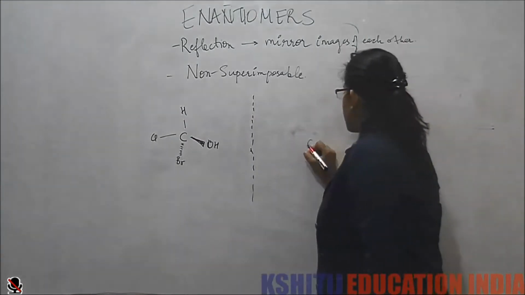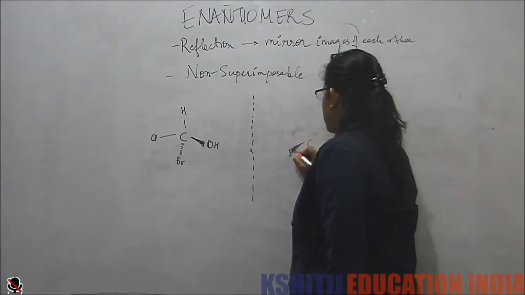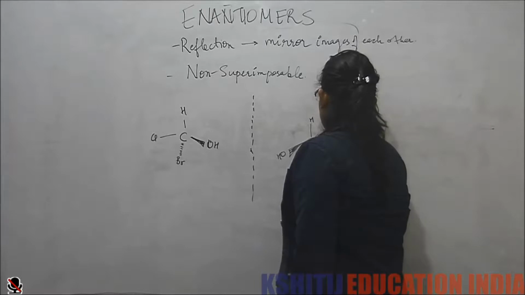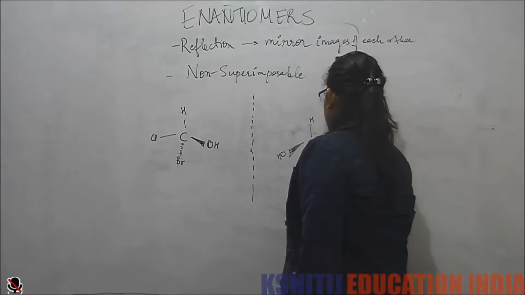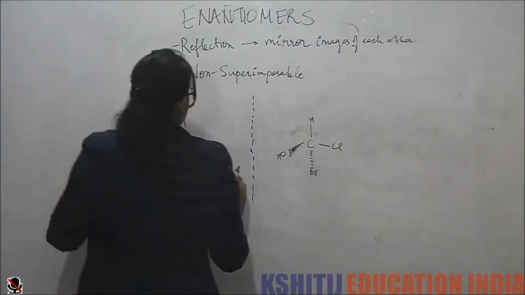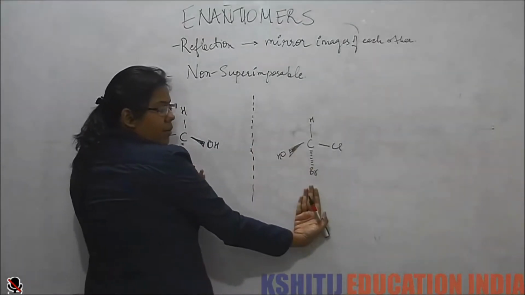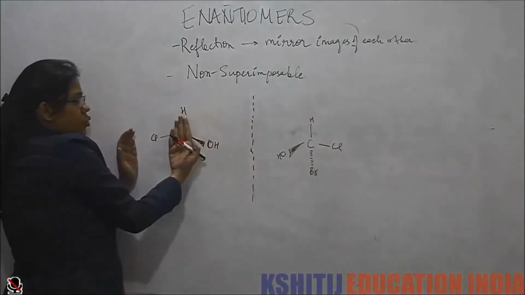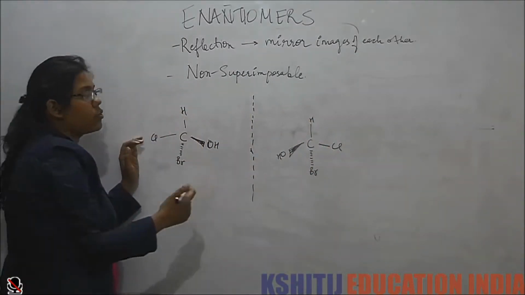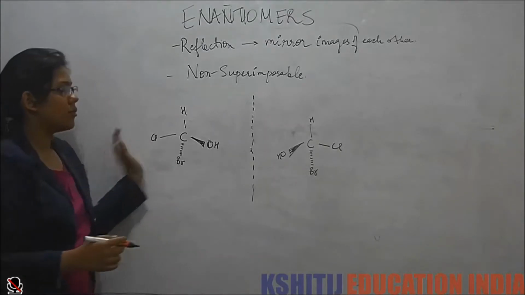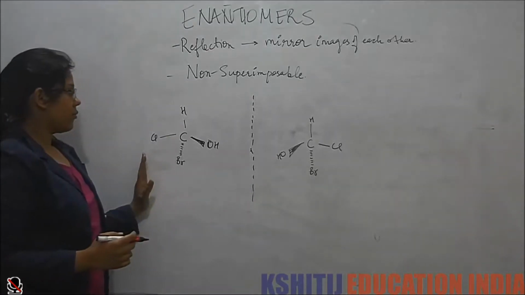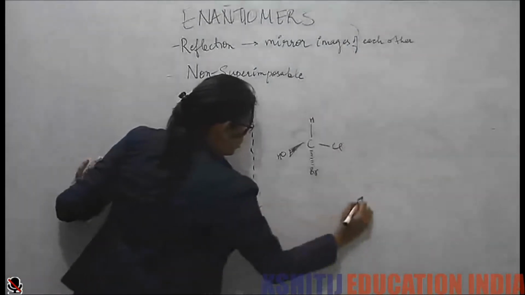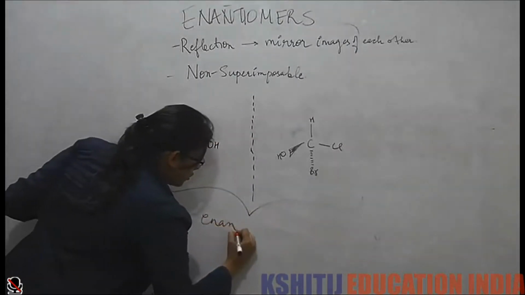What will the mirror image be? Now we see that these two molecules are mirror images of each other, but you cannot superimpose them. They are not superimposable, but they are mirror images of each other. So, these two are called enantiomers.